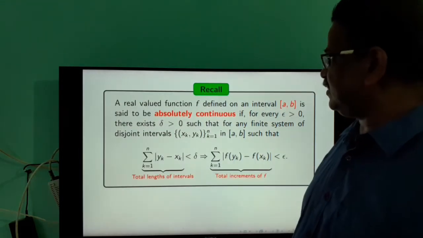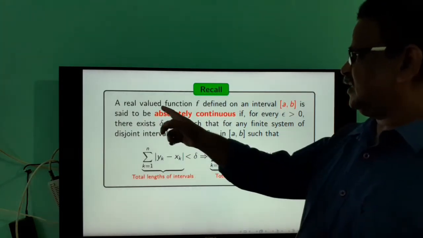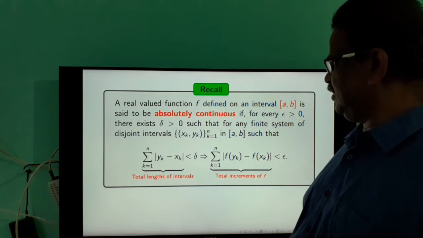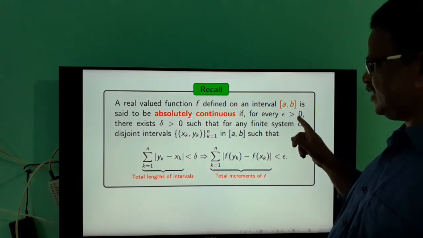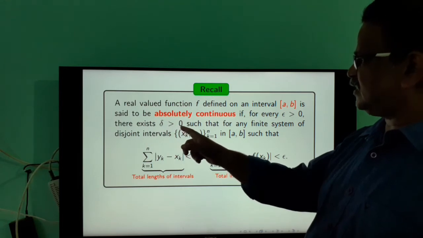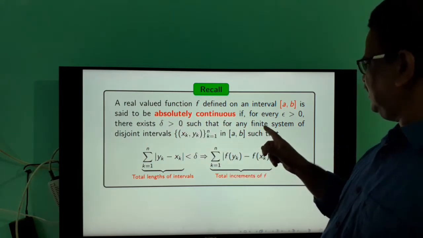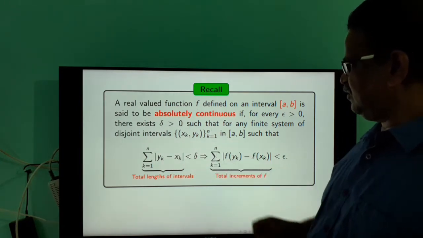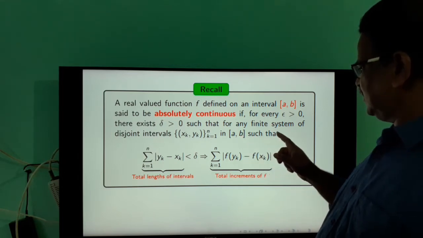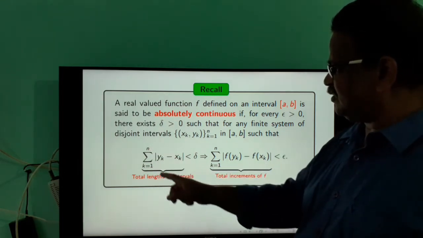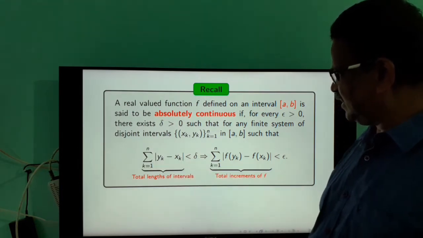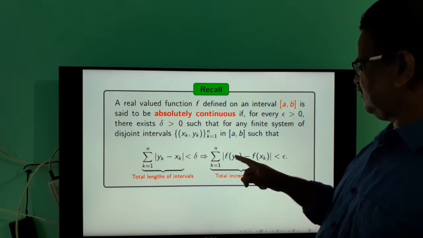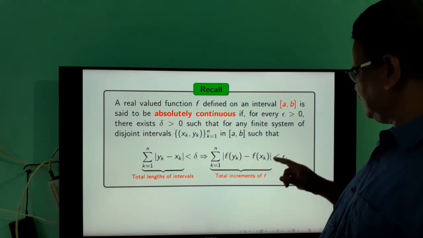First, recall the definition of absolute continuity. A real valued function F defined on an interval [a,b] is said to be absolutely continuous if for every epsilon greater than 0 there exists a delta greater than 0 such that for any finite system of disjoint intervals (s_k, y_k), k equal to 1 to n in [a,b] such that summation of (y_k minus s_k) is less than delta, then summation of modulus of F(y_k) minus F(s_k) is less than epsilon.